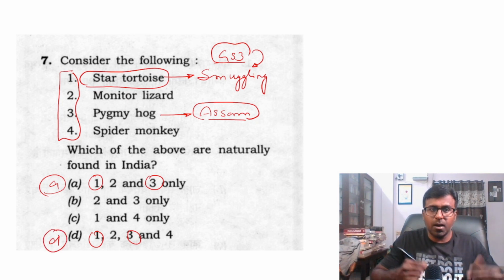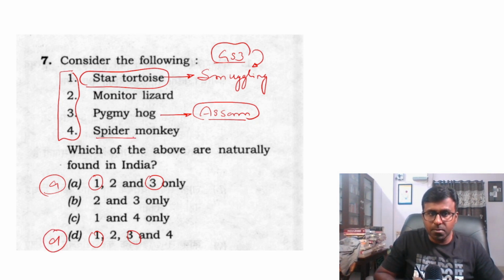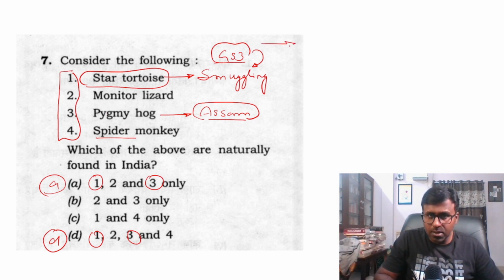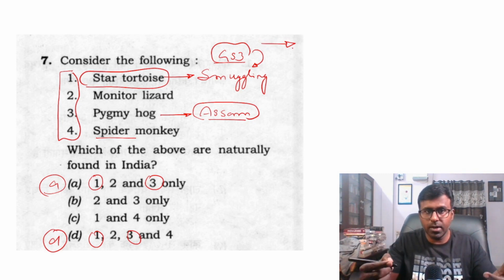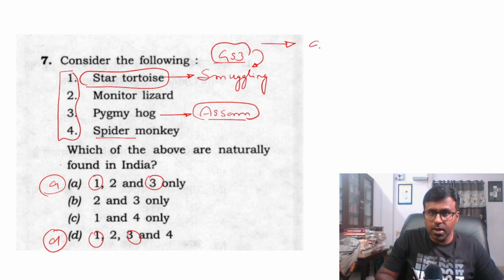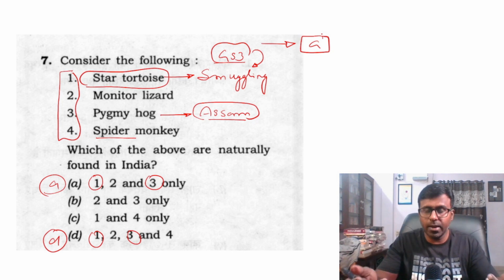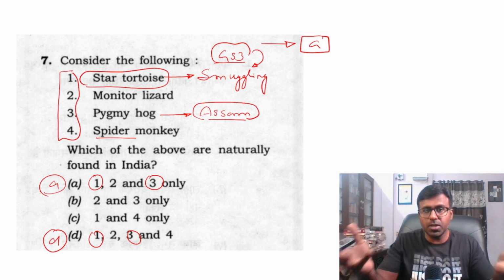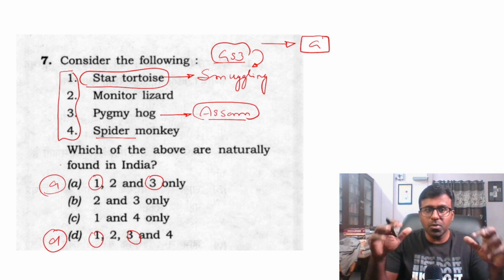But on the day I did not know whether spider monkey was there, something like that, whether A or D, I was stuck. And this happens inside the hall. This is what you should understand. So the purpose of making this video is not to tell you this is the answer. Answer is A. Okay, answer is A. But the purpose why I am making this video is that on the day I was stuck between A and D. This happens. People are so scared of being stuck between two options.